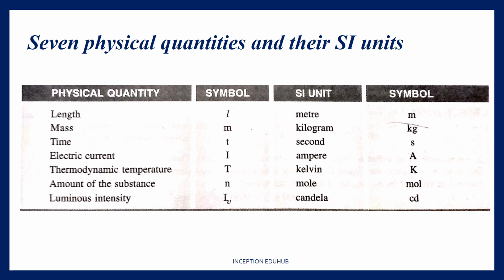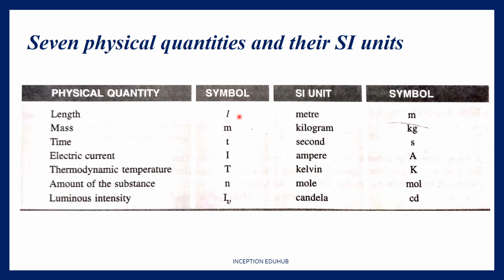Now there are 7 basic physical quantities on which the international system of units is based, and the symbols and the quantities, their SI units have been shown in this table. So I'll just read it out for you. Length is a physical quantity which has an SI unit of meter. You will have to memorize these SI units because these are very important. I'm sure you know about them already. Mass has an SI unit of kilogram. It's written as kg. Time is measured in seconds.